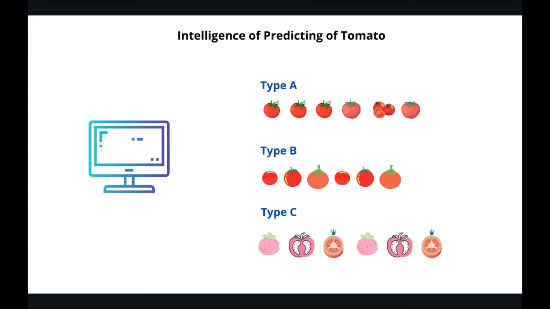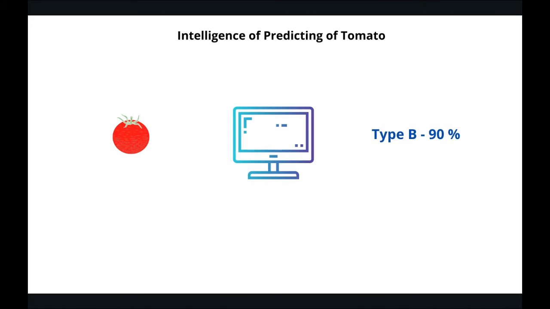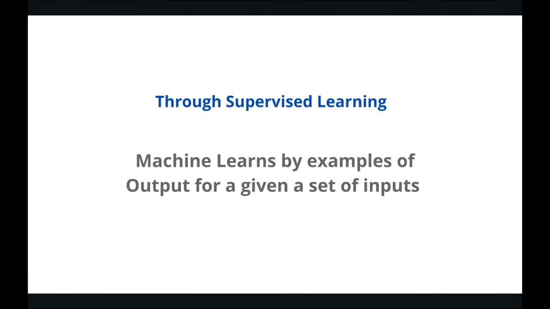What I would have done, I would have trained my machine by feeding it with thousands of images of each type of tomatoes, so that next time when my machine sees a new tomato, it is able to identify the right type with maximum precision. Now, with the above example, I hope you have understood the concept of supervised learning. It is very important to understand that through supervised learning, machine learns by examples of output for a given set of inputs.